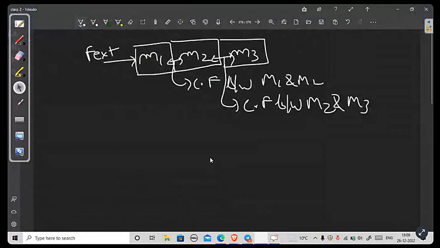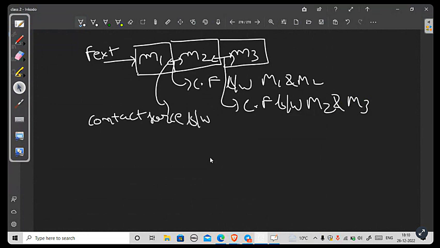So what is the shortcut to calculate the contact force? I'll teach you also, not just give you the formula. Let's say you want to calculate the contact force between m1 and m2.